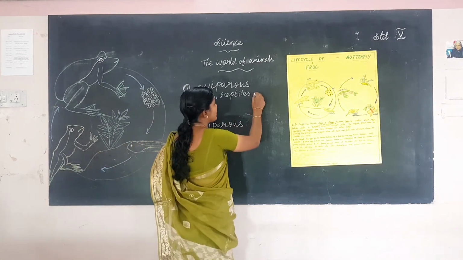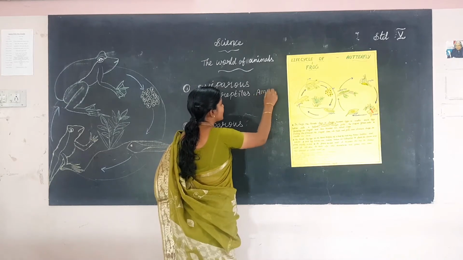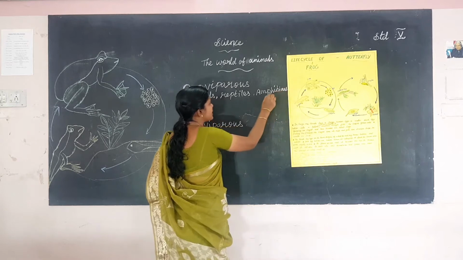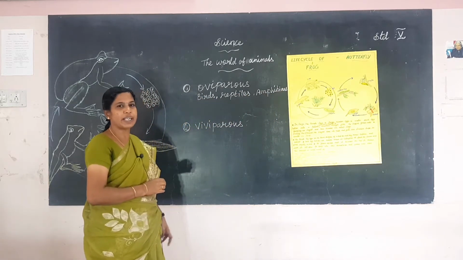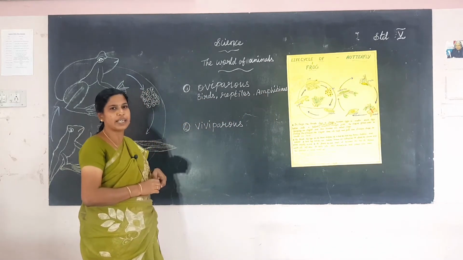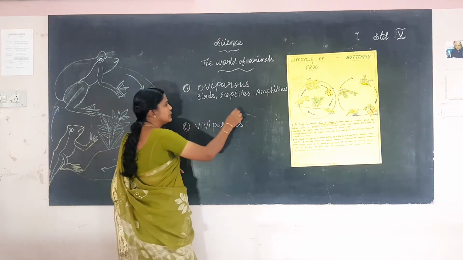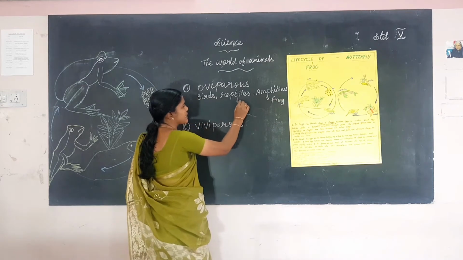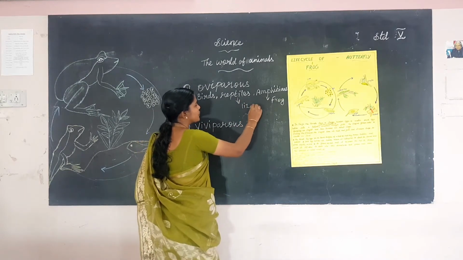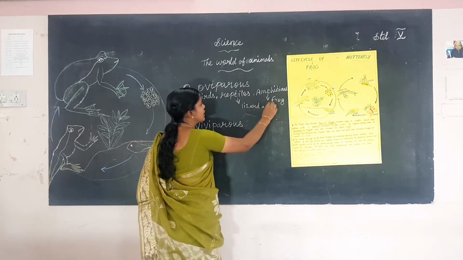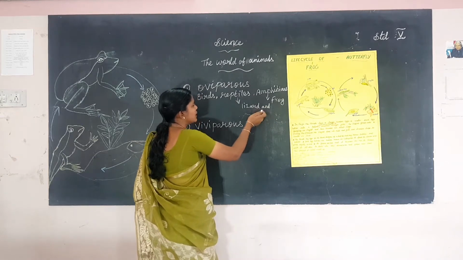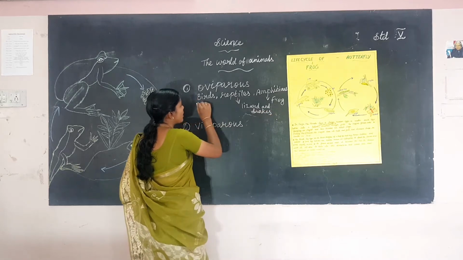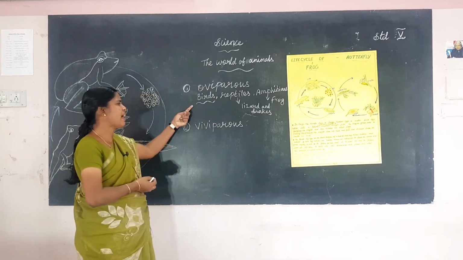Reptiles and amphibians. What is the meaning of amphibians? Both live on land and water. The example for amphibians is the frog. Examples for reptiles are lizards and snakes. Birds are also oviparous, the hen also.